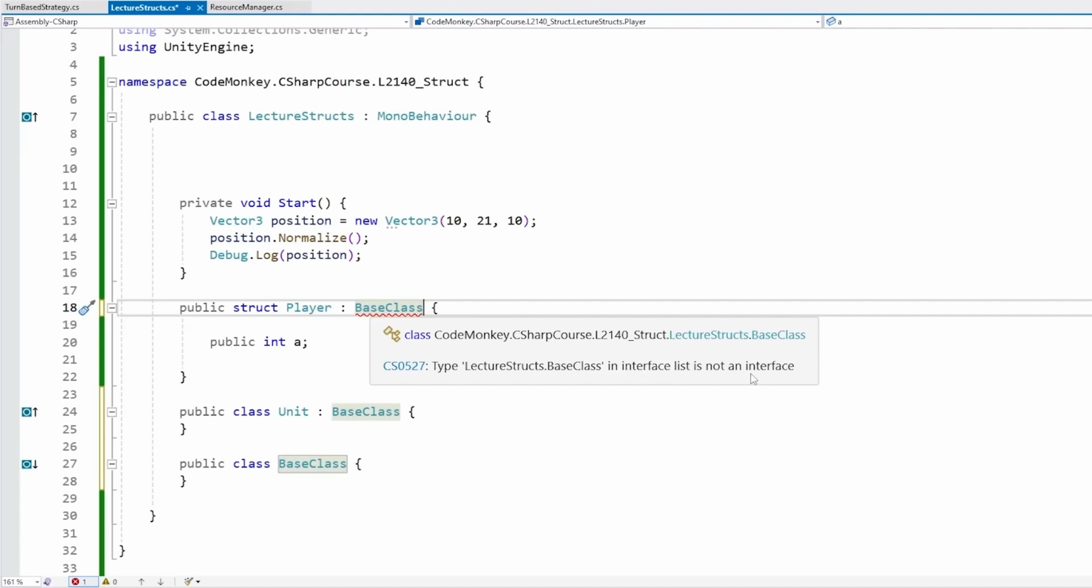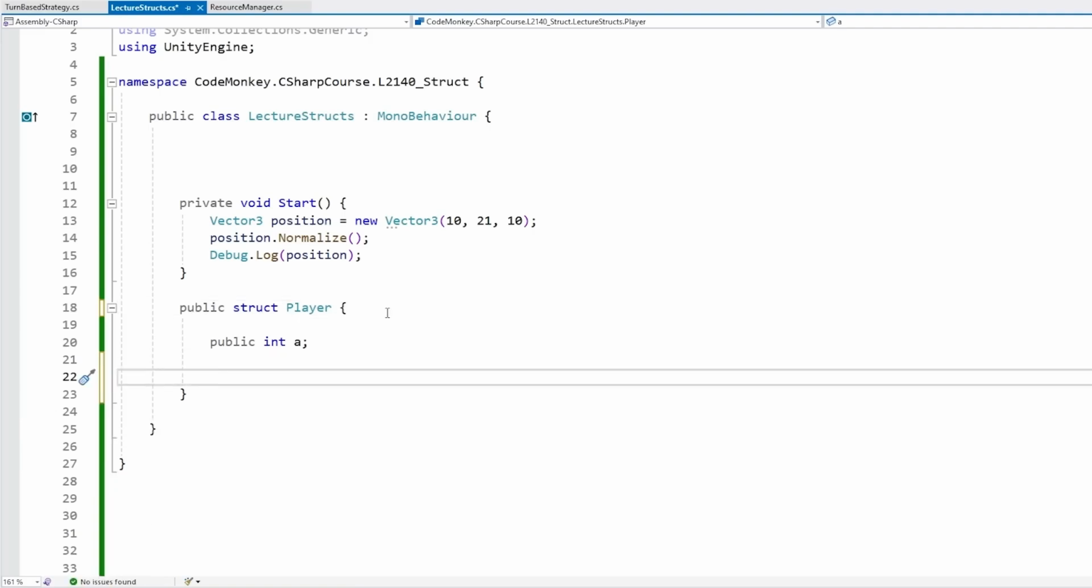They can indeed implement interfaces. I will also cover interface in detail in a few lectures. Then structs can also have constructors, just like classes. However, in most C# versions, you cannot have a parameterless constructor.